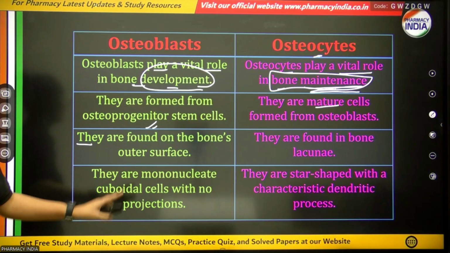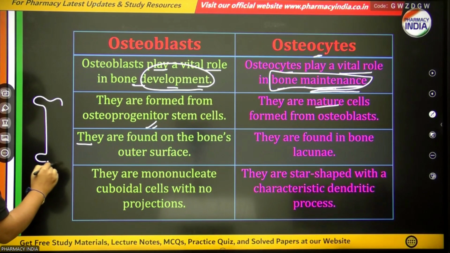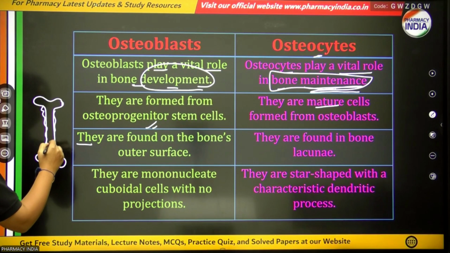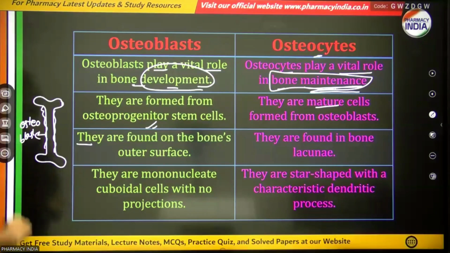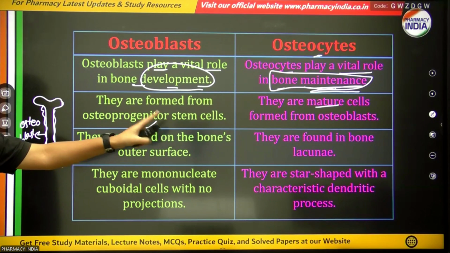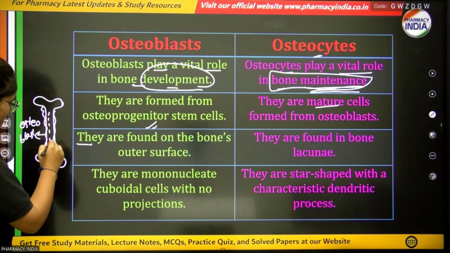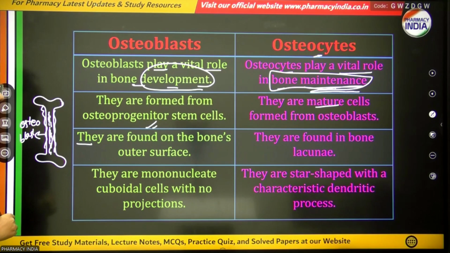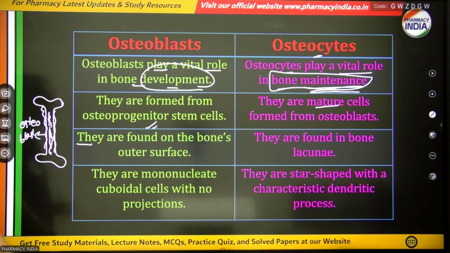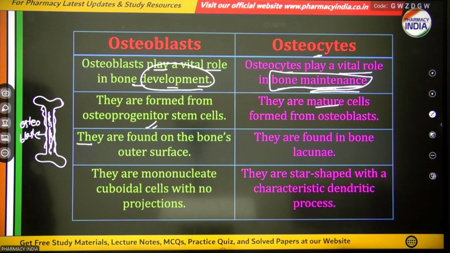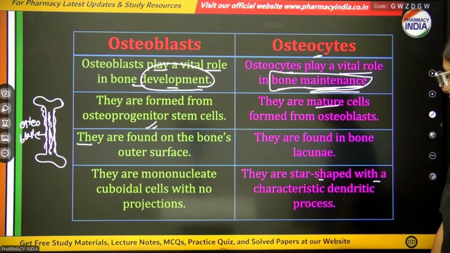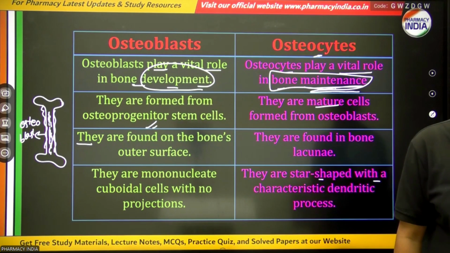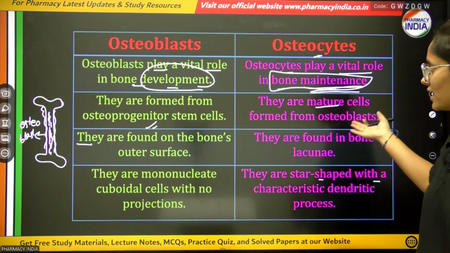Osteoblasts are found on the bone's outer surface. And if we talk about osteocytes, they are found in the bone's lacunae. Lacunae are small spaces found inside the bone. Osteoblasts are mononucleate cuboidal cells with no projections on their surfaces, and osteocytes are star-shaped with characteristic dendritic processes. So these are the differences between osteoblast and osteocyte.